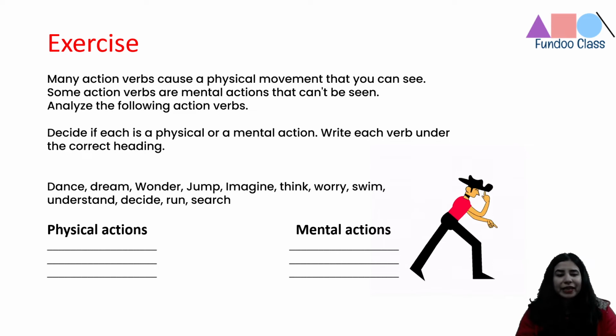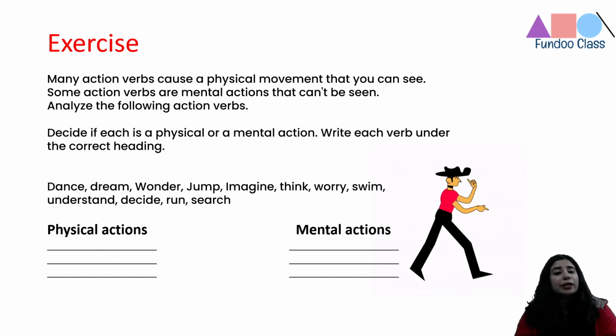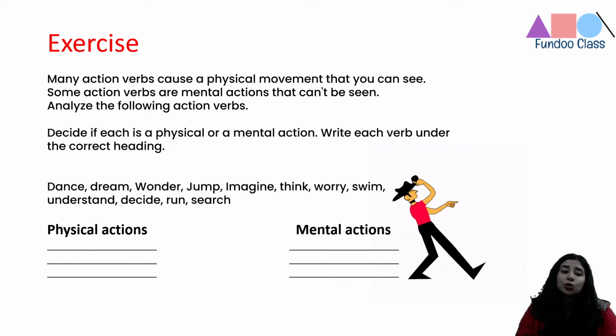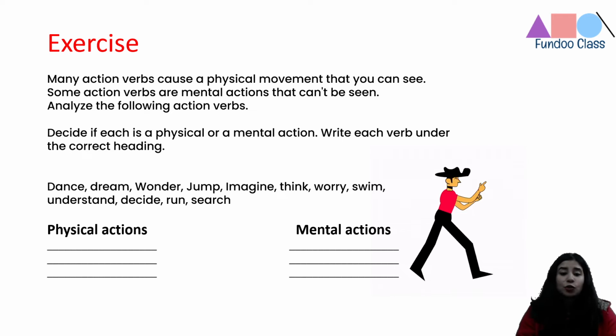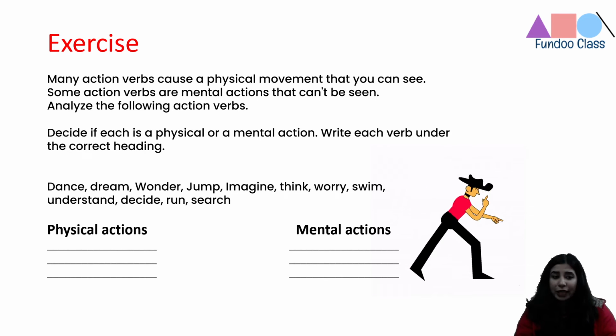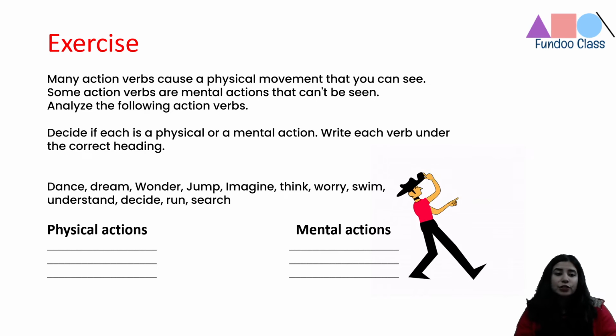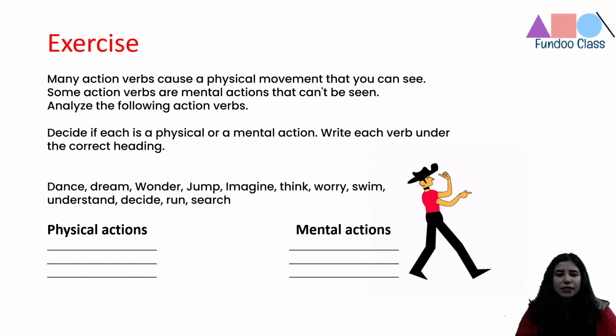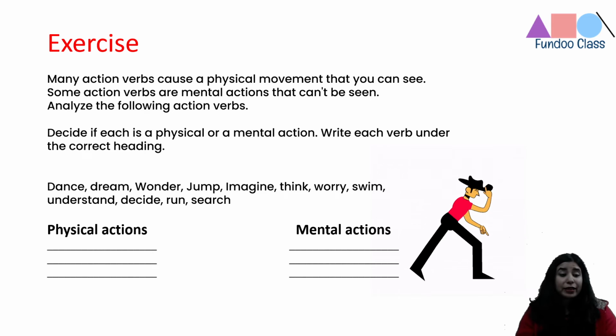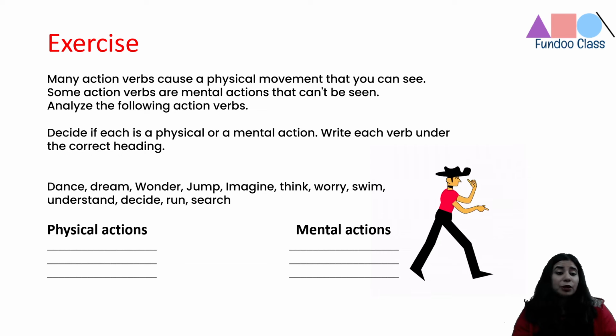So my God, there are so many actions that are happening. So you need to see whether they are physical actions or mental actions, right? So these are action verbs. You need to put them in two categories. Are they physical actions or mental actions, right? So take your time and use your scratch papers, open your notebooks, and I'll give you how many verbs there are. Let's see, 1, 2, 3, 4, 5, 6, 7, 8, 9, 10, 11, 12. So there are 12 verbs in front of you, and you have to put them in two categories.